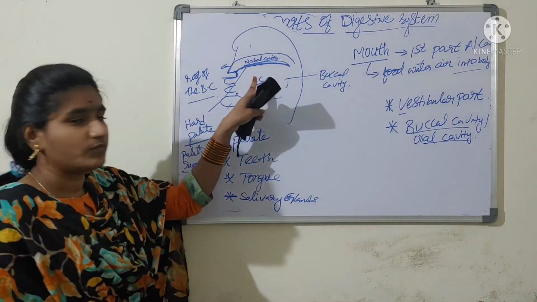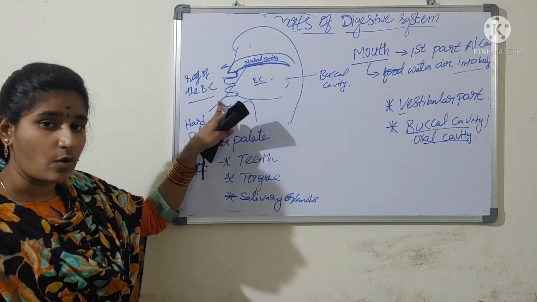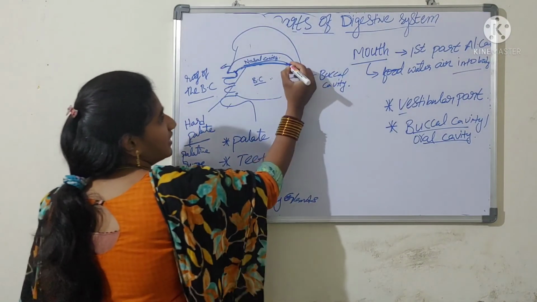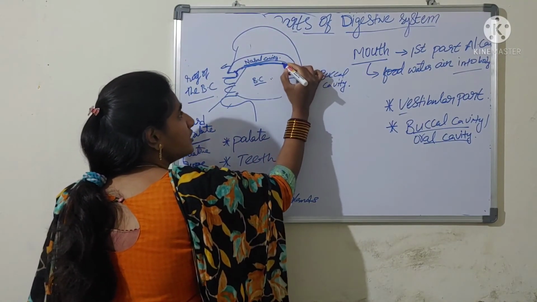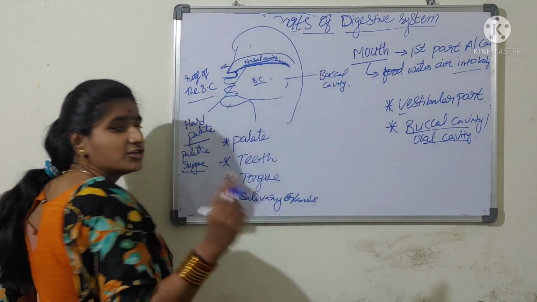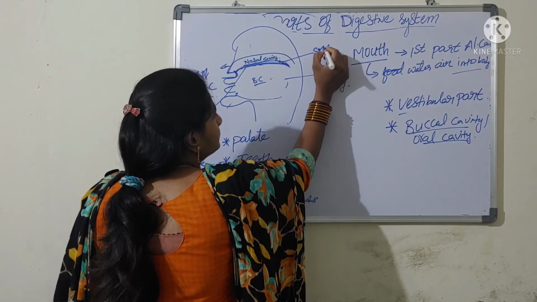And when coming to the posterior part, the posterior side, inside. Here the posterior part of the palate is made up of soft tissue. So we call it the soft palate.